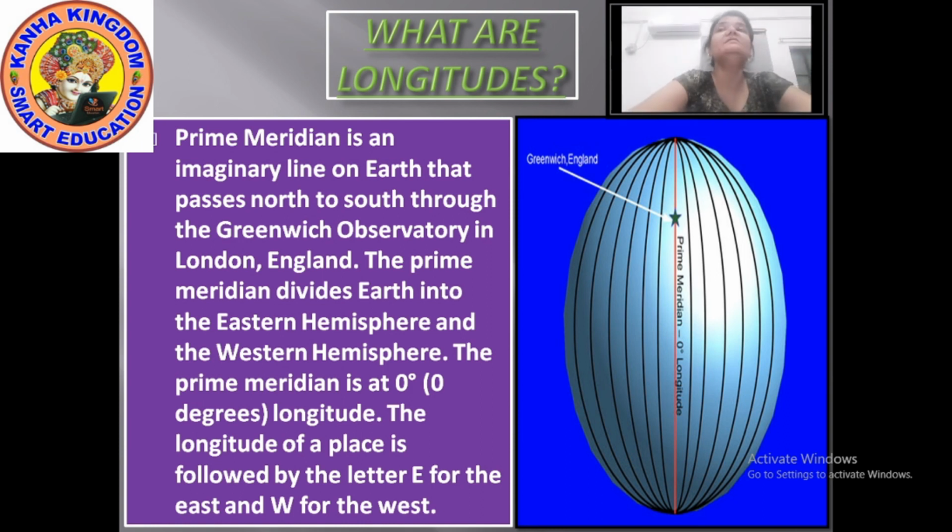Now, the parallels of latitude, as they had an equal distance, were parallel. All the meridians of longitude are also of equal length.